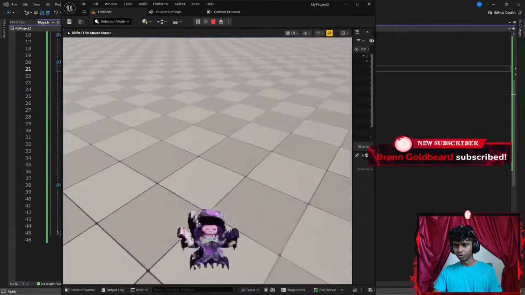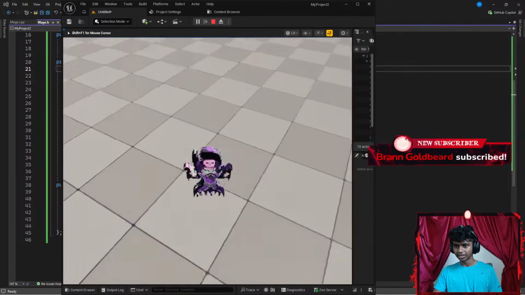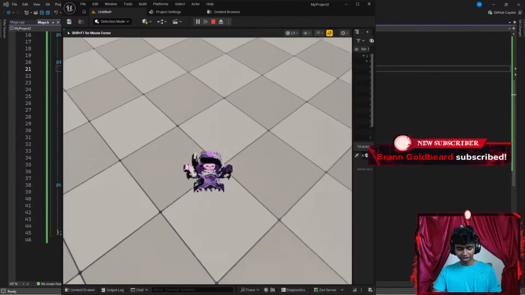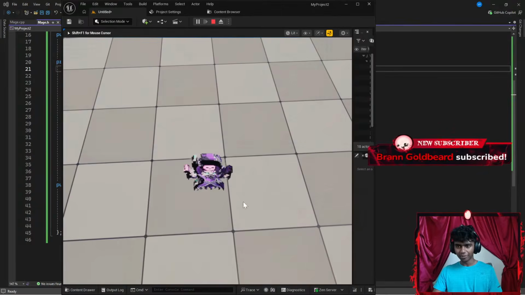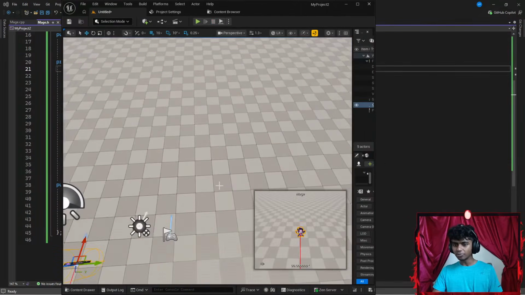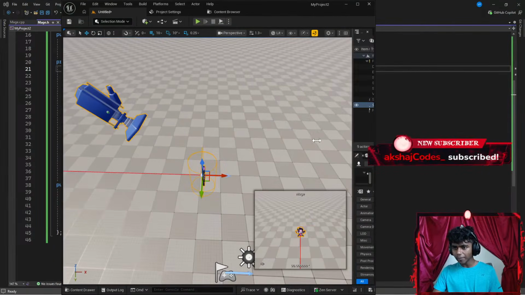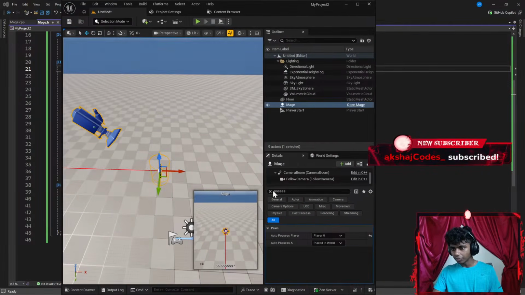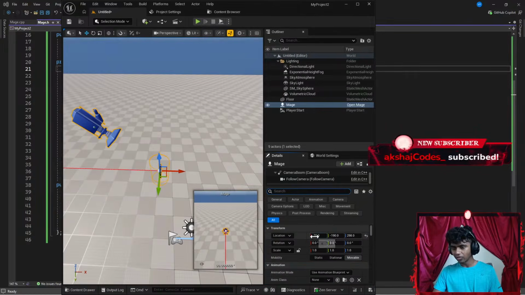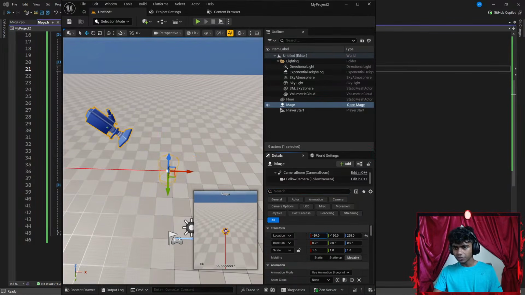I can go ahead and move up and down. Whoops, guys, I gotta work on this part. Hold on, guys. Maybe I gotta change my camera's position. Instead of it being in front of my player, I'm gonna go ahead and add this behind my player. Okay, so I'm gonna exit that. This is just about visuals at this point, guys. Whoops, let me go here.